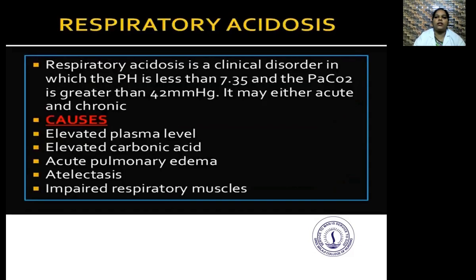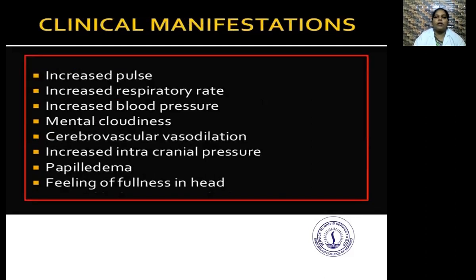Respiratory acidosis is a clinical disorder in which the pH is less than 7.35 and the PaCO2 is greater than 42 mmHg. It may be either an acute or chronic process. Causes: elevated plasma level of carbonic acid, acute pulmonary edema, atelectasis, and impaired respiratory muscles.